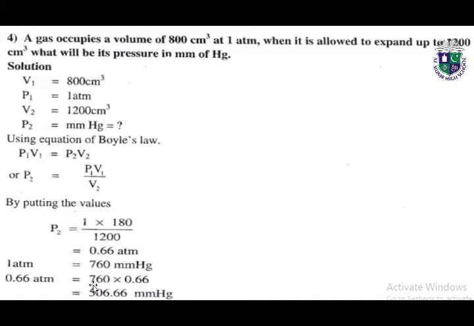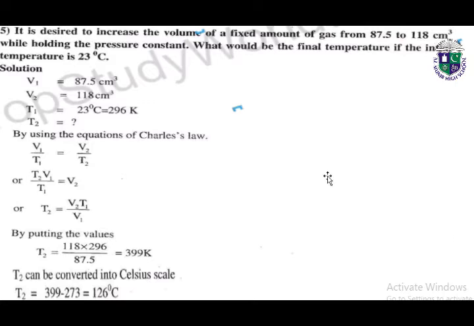To convert it, we multiply it by 760. So the answer will be 506.66 millimeters of Hg. Next, question number 5. It is desired to increase the volume of a fixed amount of gas from 87.5 to 118 centimeter cube while holding the pressure constant. What will be the final temperature? So here we have to find out the final temperature.